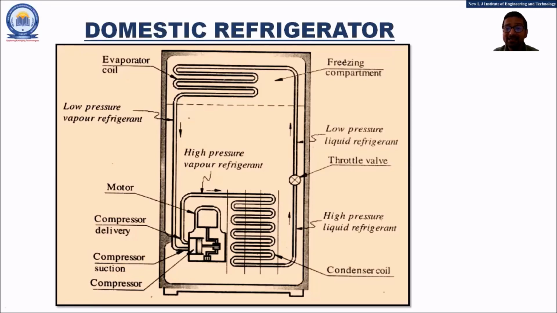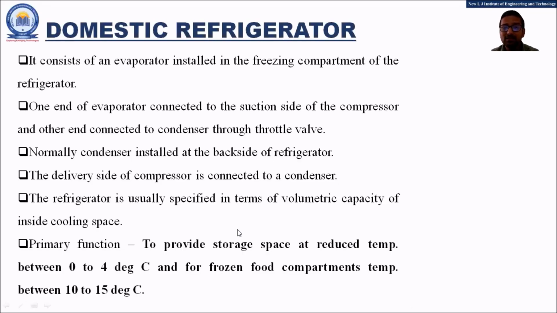So basically friends, the domestic refrigerator works on the VCR cycle. The domestic refrigerators which we are using in our day-to-day lives work on the vapor compression refrigeration system. Let us understand some of the points of this refrigerator.